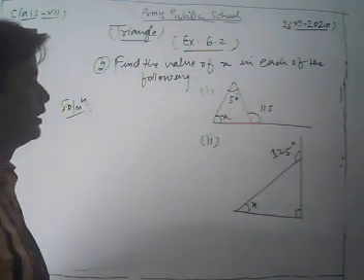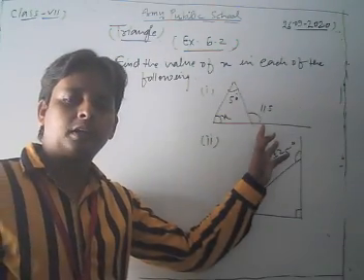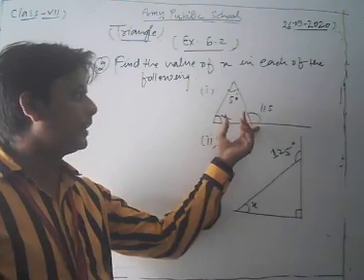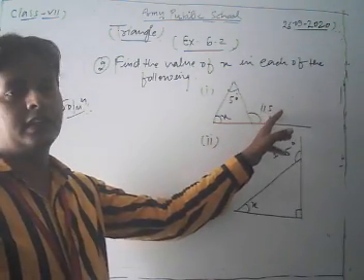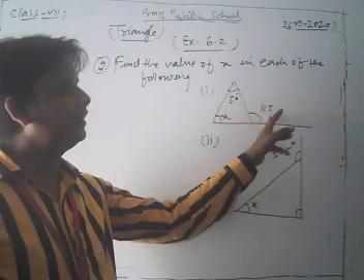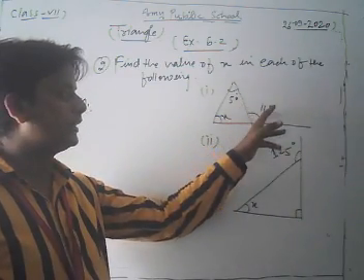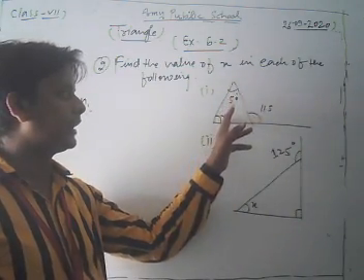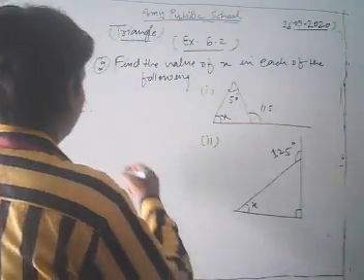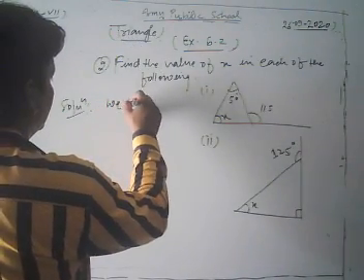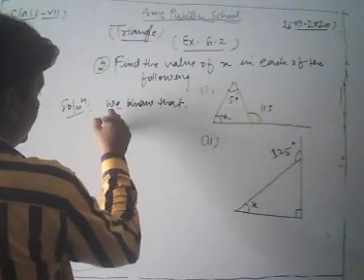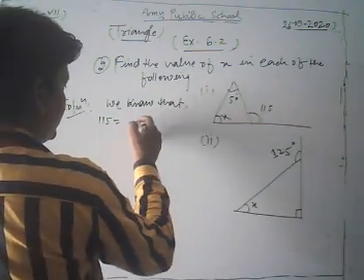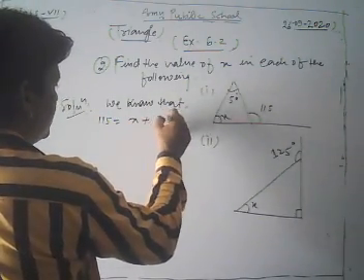Dear friends, in this part of the question we apply the exterior angle property. Here angle 115 is the exterior angle, and the two opposite interior angles are x and 50. So 115 is equal to x plus 50.